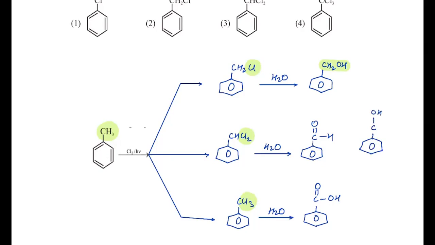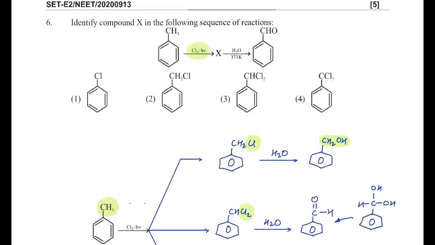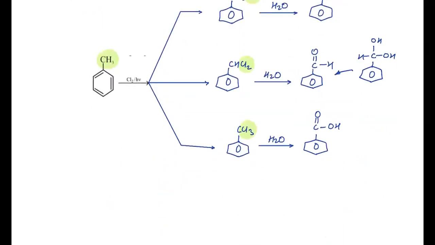First you can replace 2Cl by 2OH groups, and then at one carbon 2OH groups are not stable. So it will finally convert to this product. And in the last case, all 3Cl will be replaced by 3OH, and again 3OH are not stable at one carbon. So again water will be eliminated, and it will form benzoic acid. The question is asked which will give benzaldehyde. So that means it is obtained from the second equation. That means our X must be C6H5CHCl2. So as per the given options, its answer will be third.